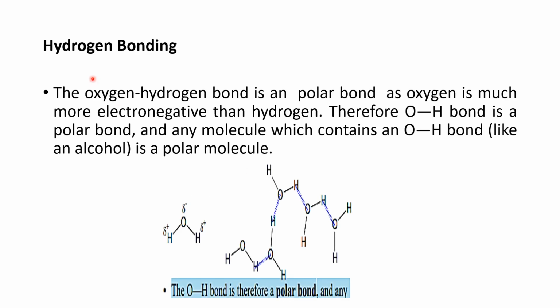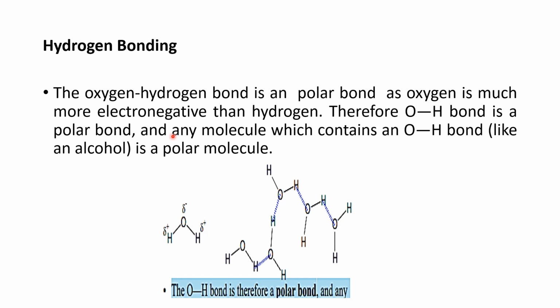First, we are going to discuss our second chemical interaction, which is hydrogen bonding. As we know, hydrogen bonding is a very strong bonding as far as intermolecular forces of attraction are concerned. In hydrogen bonding, the O-H bond is a polar bond. As we know, oxygen by nature is highly electronegative in comparison to hydrogen. So the O-H bond by nature is polar, as confirmed by the previous discussion, as it has a dipole